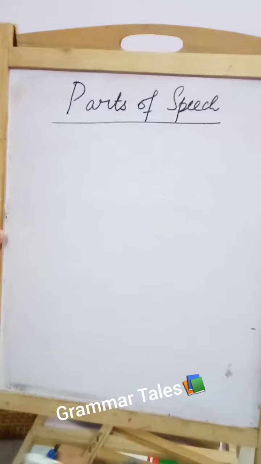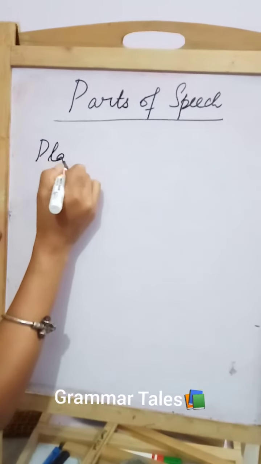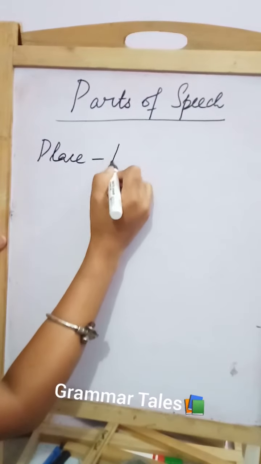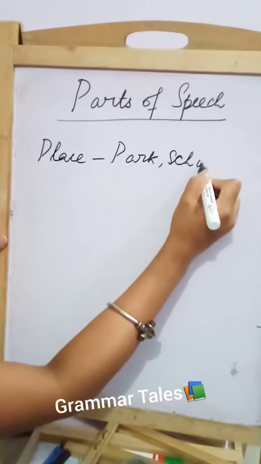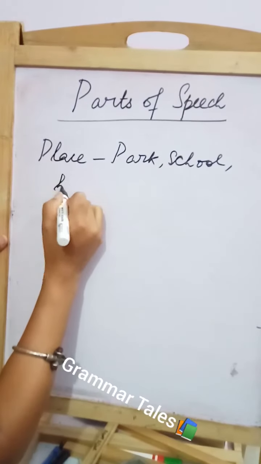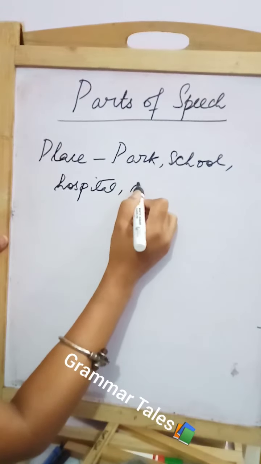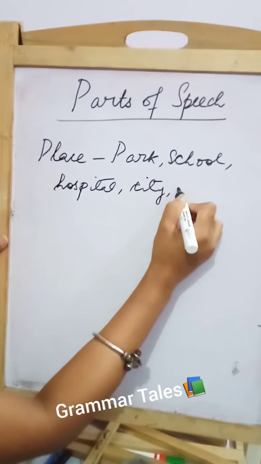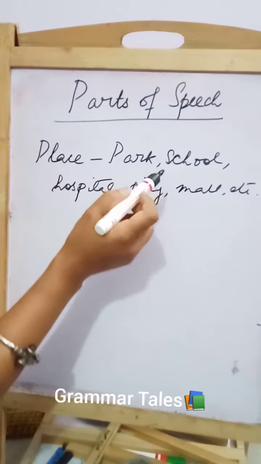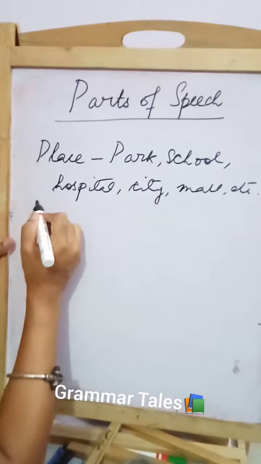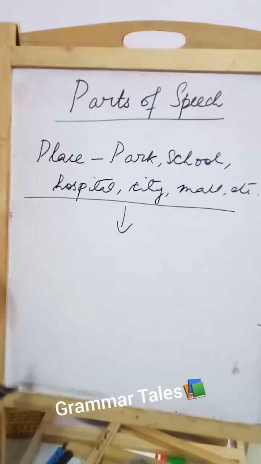Now, say for example, any place, say park, school, hospital, any city, mall, etc. These are what? These are names of places. These are what? These are common nouns. Okay? These all are common nouns.